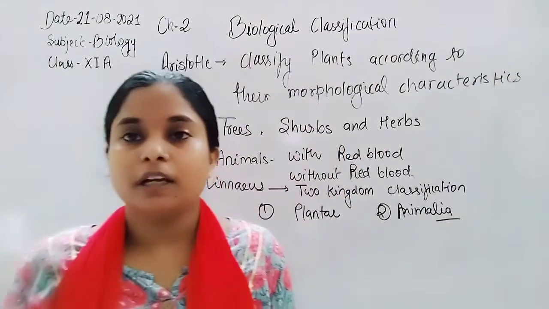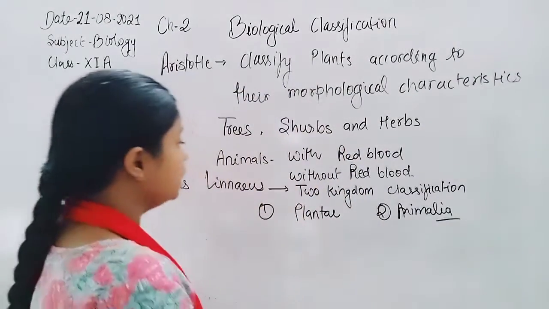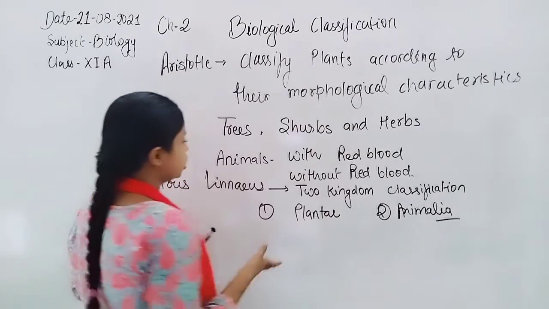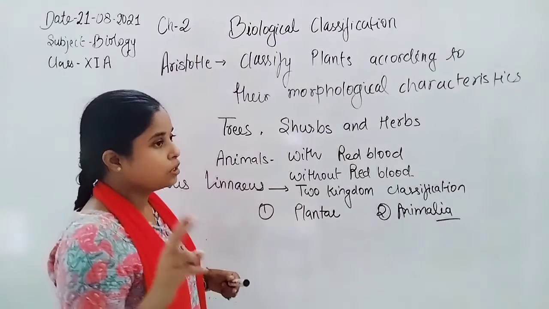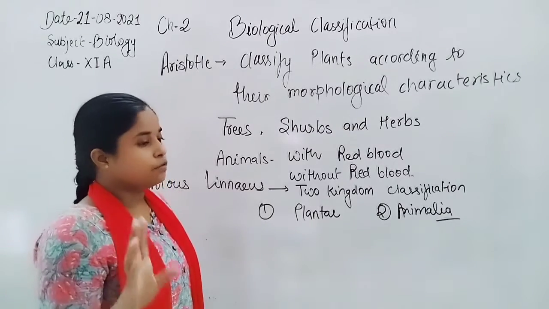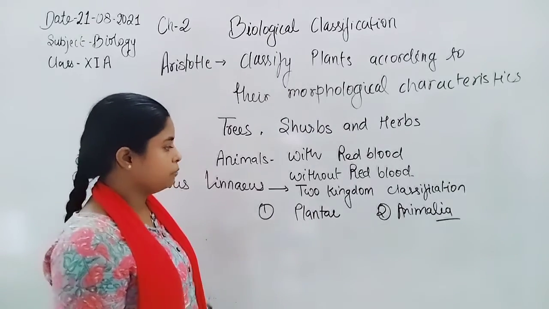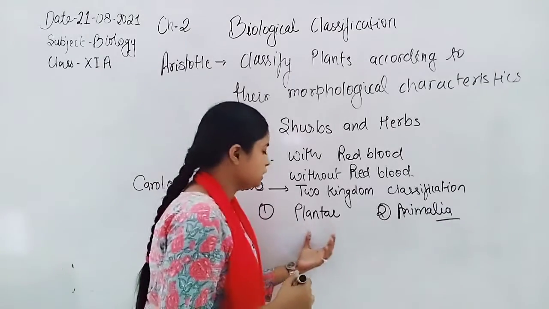He also gave the naming system, binomial nomenclature. According to binomial nomenclature, each and every species has a two name system, first genus and the second species name.